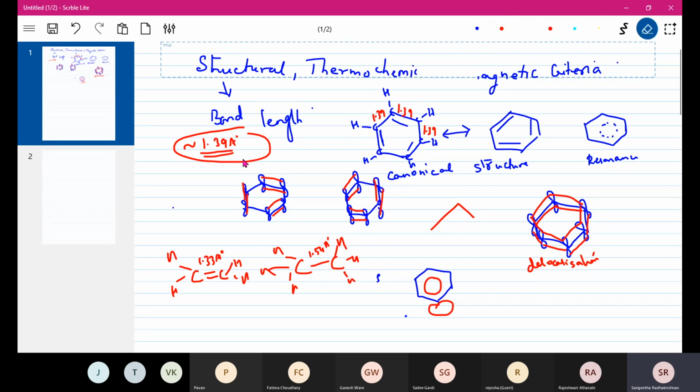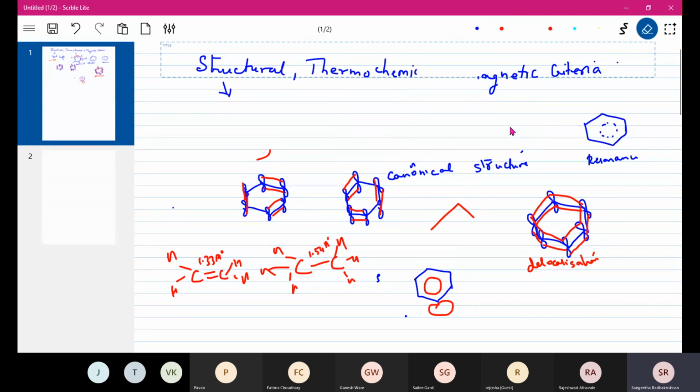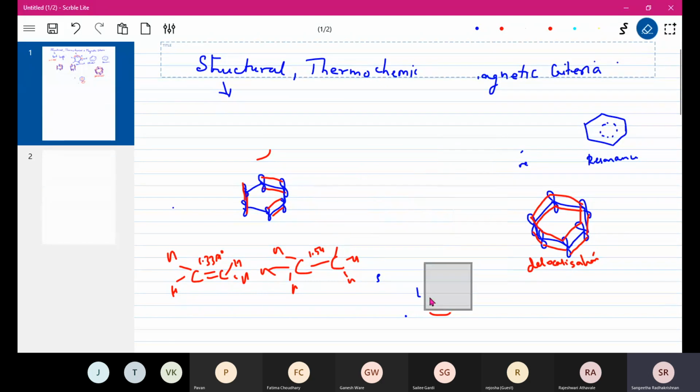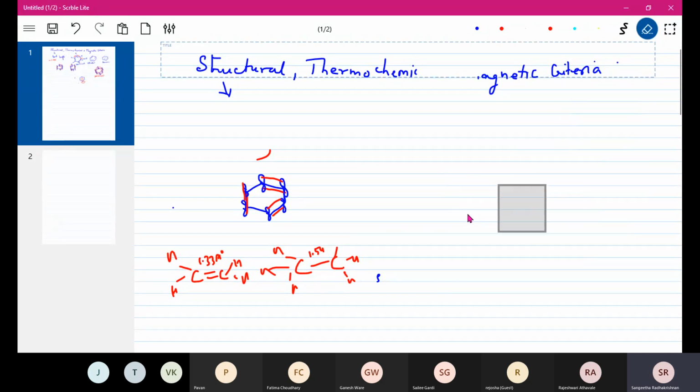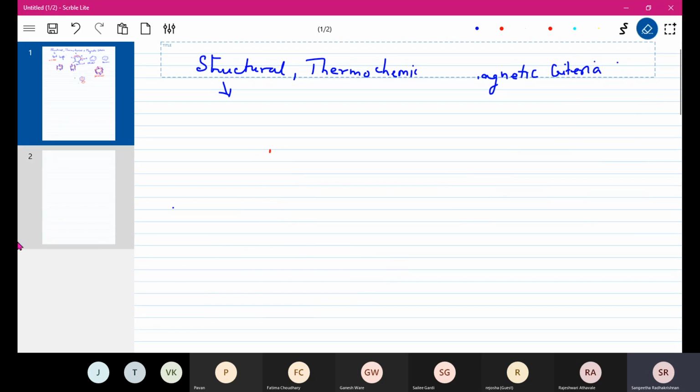Let us now see the thermochemical stability of a benzene ring. One fact we need to learn here is regarding the thermodynamic facts.